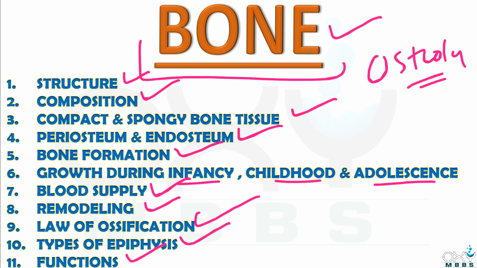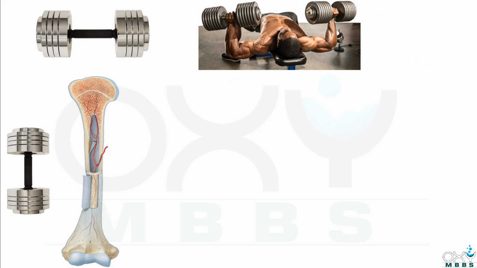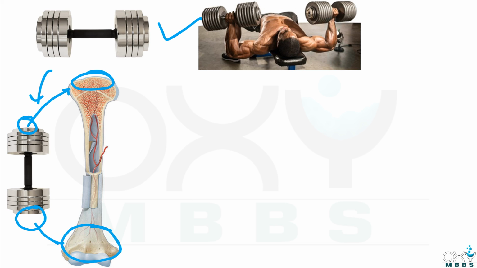So friends, let's begin. Our bone is somewhat similar to a dumbbell. How? Let's see. These are the ends of the dumbbell. Similar to this is the upper end of the bone, and this is the lower end of the bone. These ends are called epiphyses.